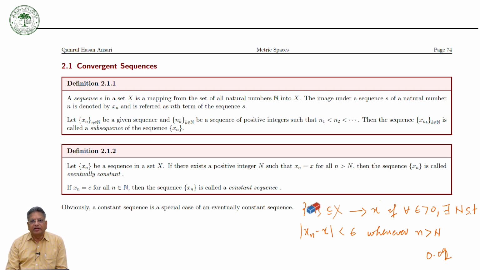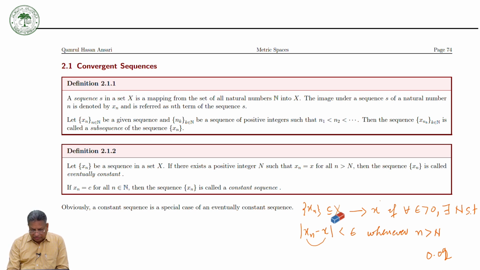Suppose xn is a sequence of elements of X, and we want to introduce the concept of convergence of a sequence of elements of a set. We can go through the previous definition of convergence of a sequence of real numbers: for every epsilon positive, there exists a positive integer n such that the distance between xn and x is less than epsilon.